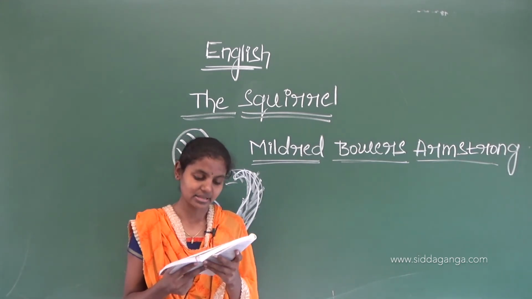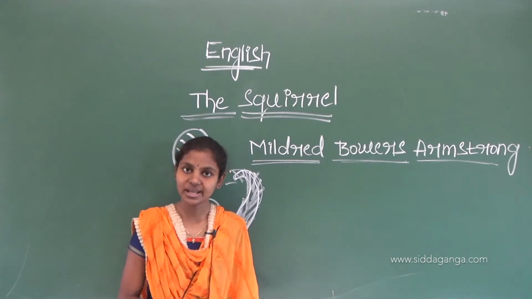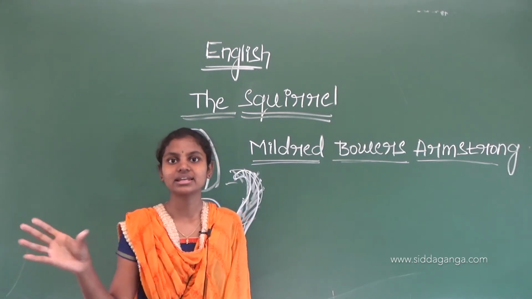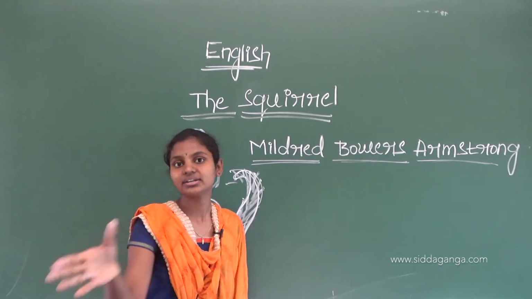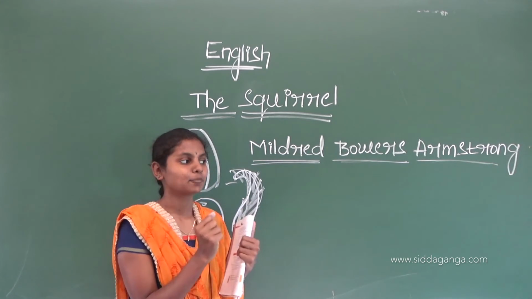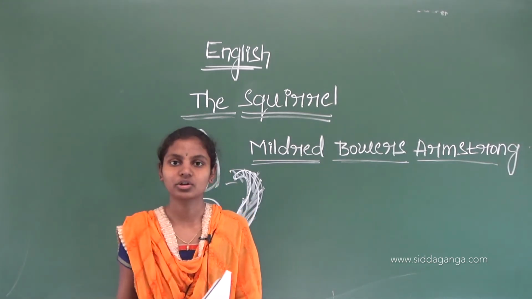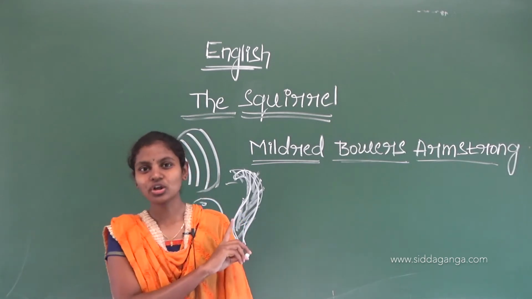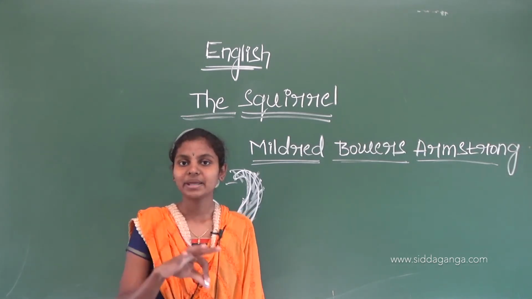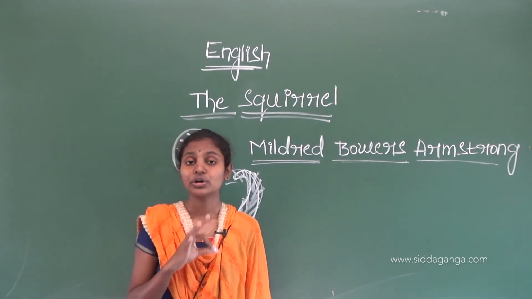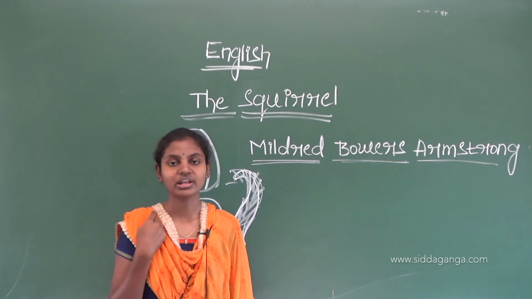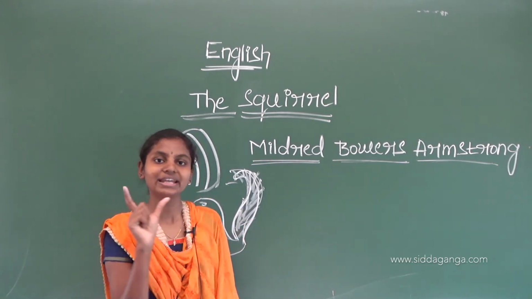Look at the third sentence: he sat up straight to eat a nut. Children, generally we see a squirrel keep on running. It is running here and there like this. It can't be in a statue-like manner, it can't be like a rock. Do you know? These are very jolly, fun-loving animals, so they will always keep on running here and there. So when it is eating a nut, we all know that squirrels love to eat nuts.